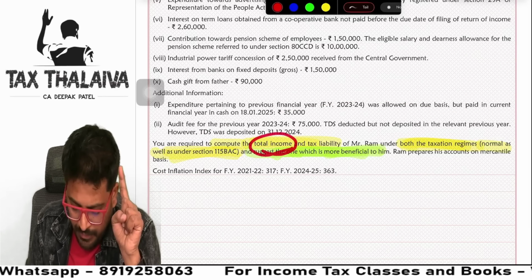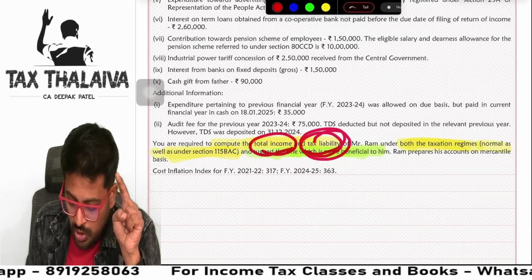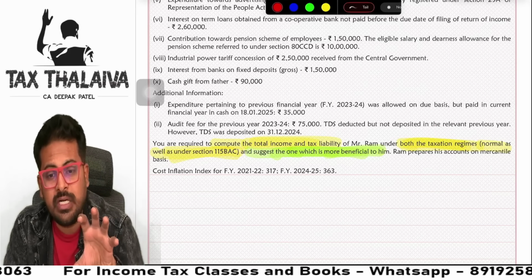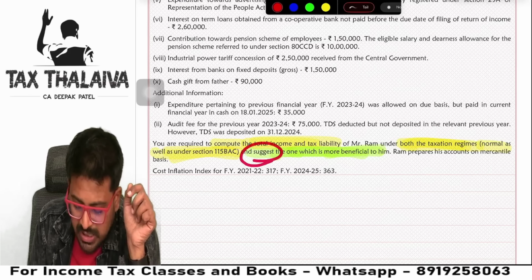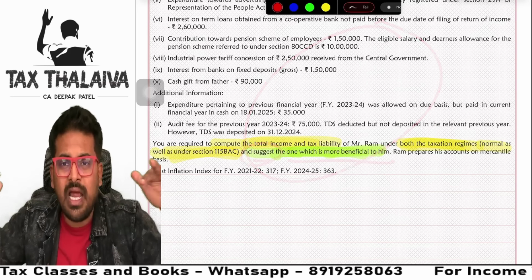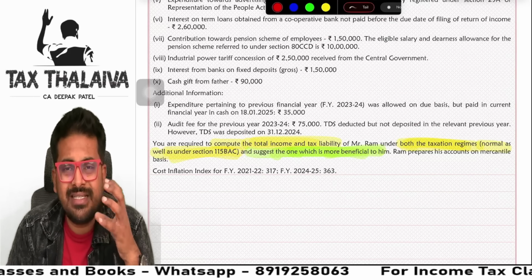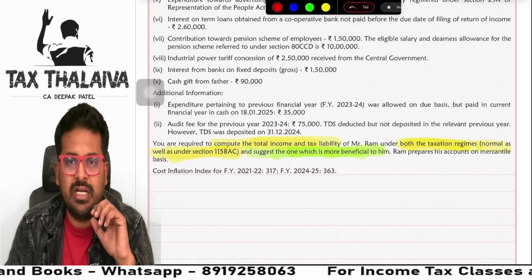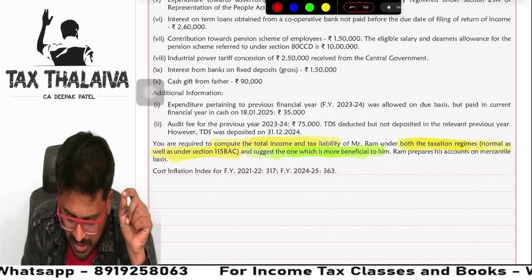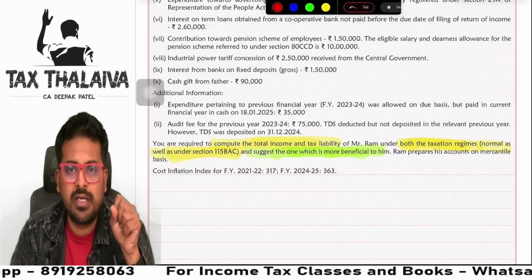First compute total income, then tax liability also, that too under both the tax regimes, default tax regime, optional tax regime, and suggest which one is beneficial. Guys, if you compute everything, but the last one line you don't write, that I want to suggest this person go with the default tax regime because the tax liability is less, if you miss this suggestion also, you will lose marks.